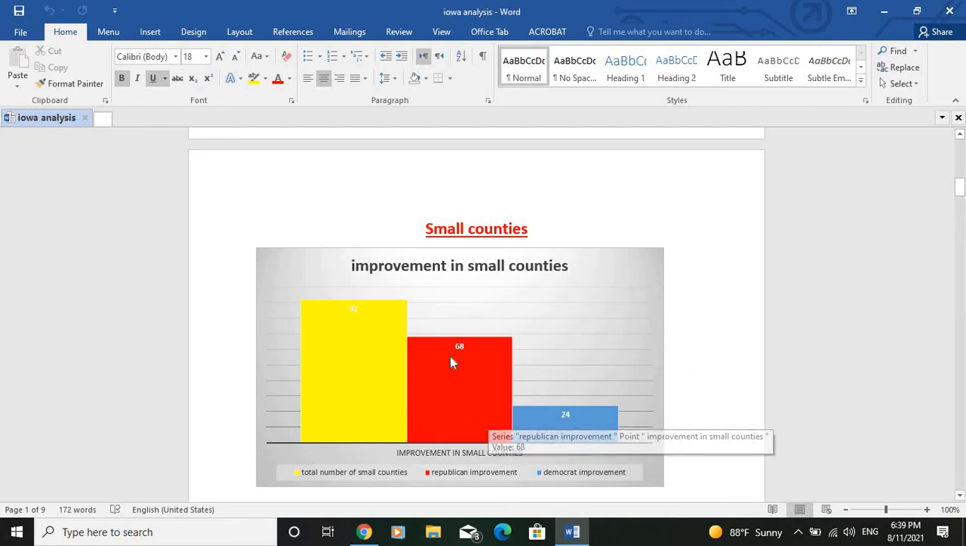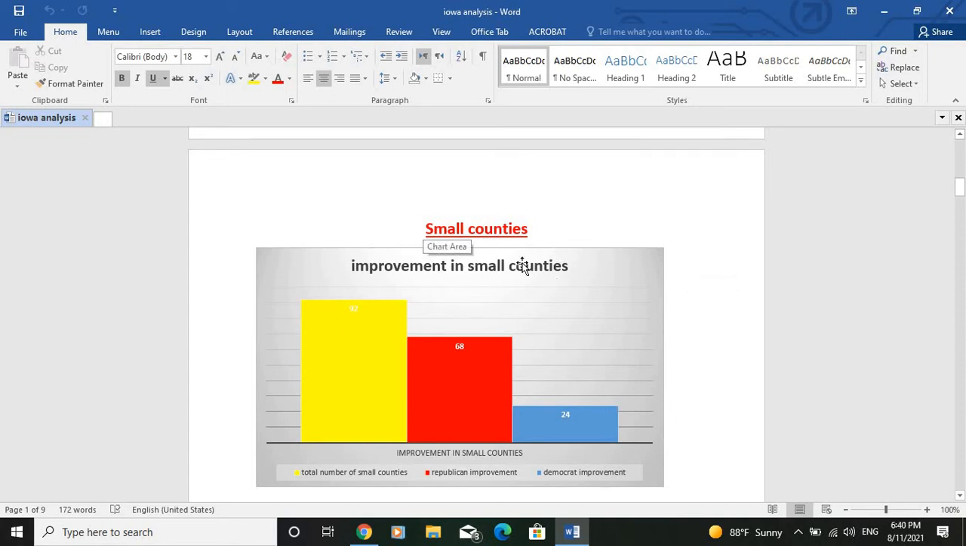They were able to improve in 68 out of 92 small counties in Iowa, whereas the Democrats were able to improve in 24. And this is something that you would expect, as we said previously: the small counties contain a majority of white rural voters, and these voters tend to be really conservative, and so they tend to vote for the Republican, and especially for President Trump, who was able to attract and to motivate this category of voters.